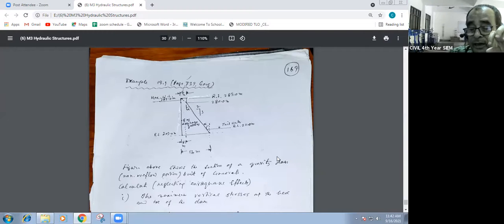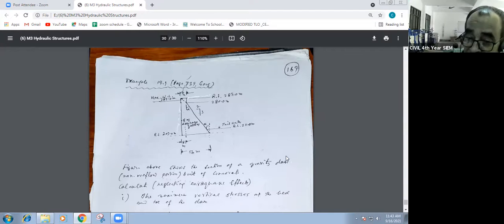In SK Garg, whenever any numerical is given, the step by step procedure is correct, but there are arithmetical mistakes. Whatever numerical is given in the example is very good: with reservoir full, with an empty reservoir, number 1 and number 2 with seismic effect, without seismic effect, with tailwater, without tailwater, all examples are given, very good. All the steps are correct. The formula used is also correct, or whatever expression they have used. But the only thing is that there are arithmetical mistakes.